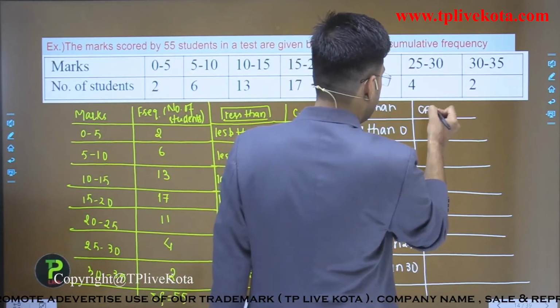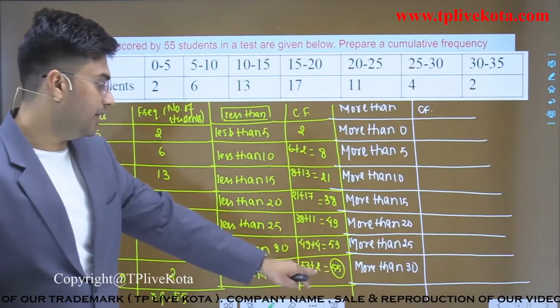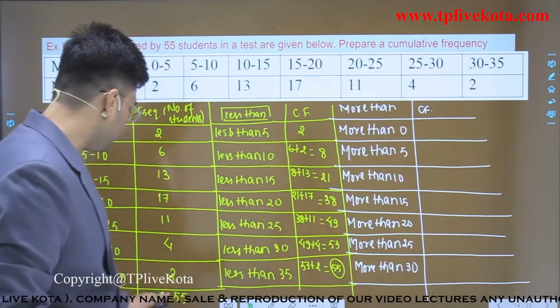So students, to find the cumulative frequency of more than type, start from the bottom.